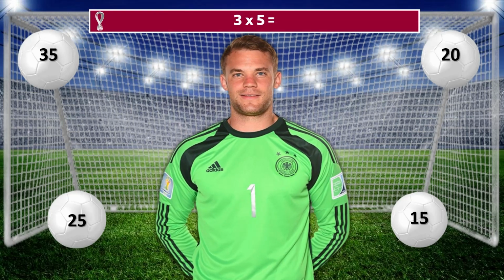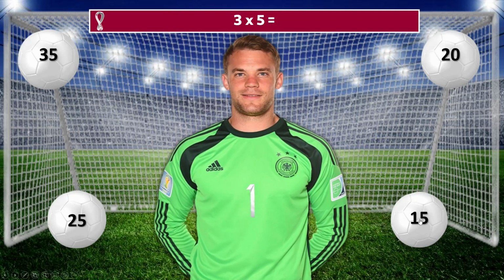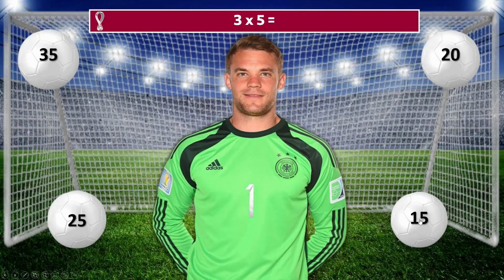3 times 5 is obviously 15. So let's hit the correct answer this time in the bottom right corner.